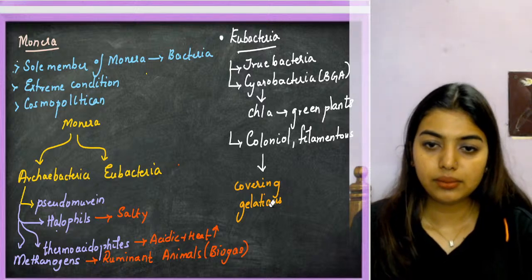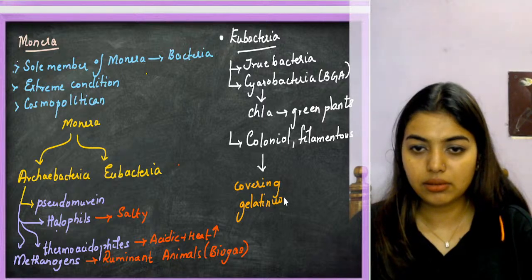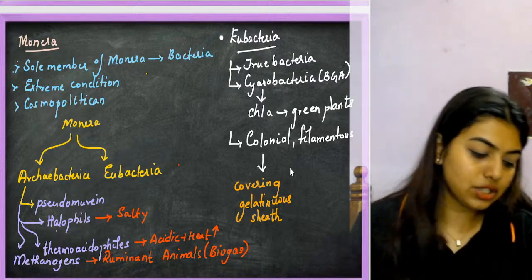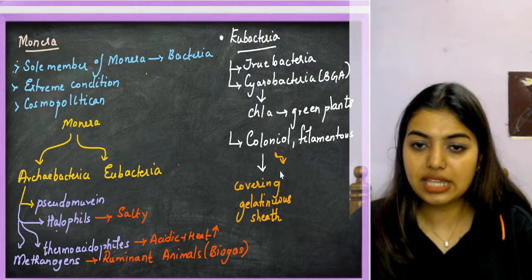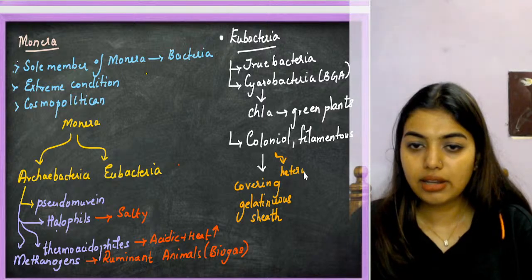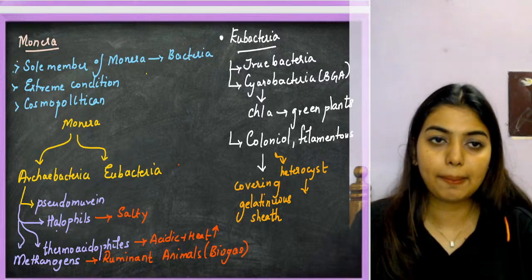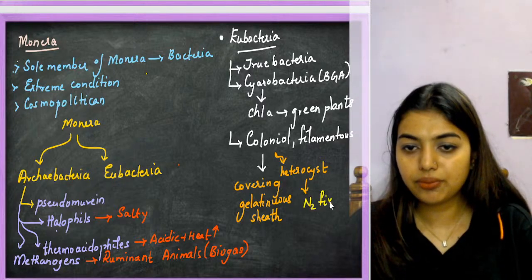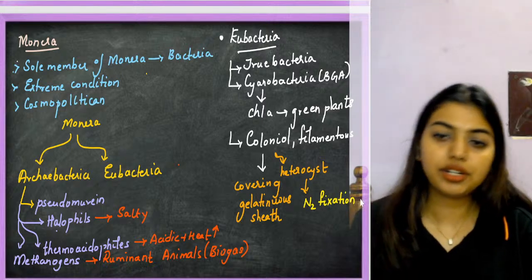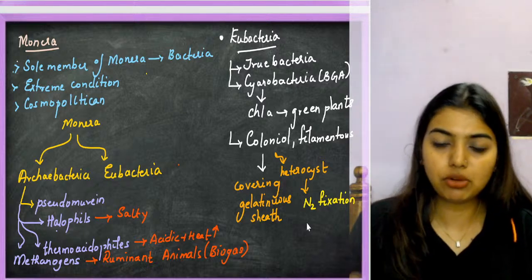They have a gelatinous sheath, which is for protection. And students, what is there in these colonies? There is a presence of cells called heterocyst cells, which can actually do nitrogen fixation. Nitrogen fixation. The examples were Anabaena and Nostoc, which I'm not writing there.